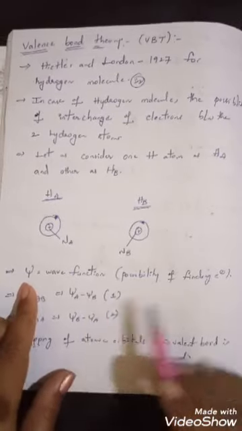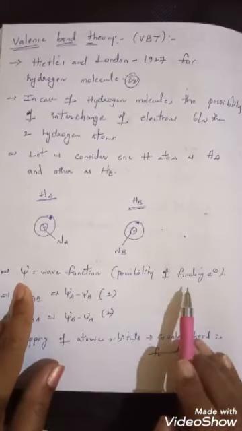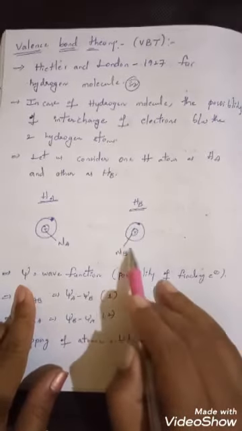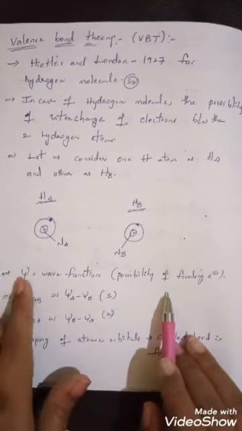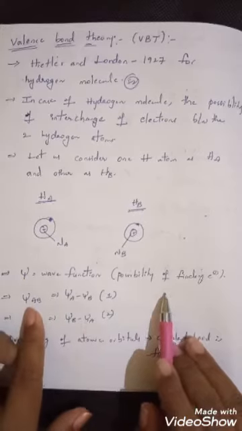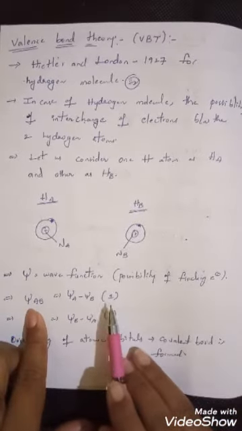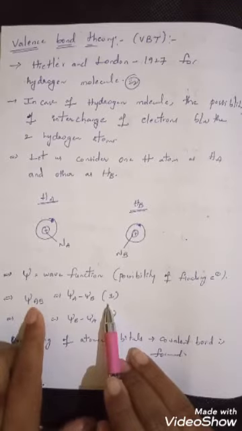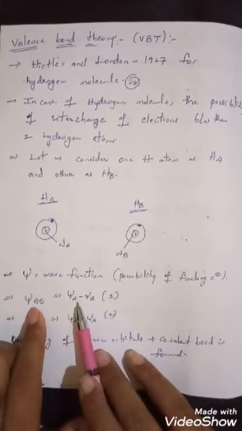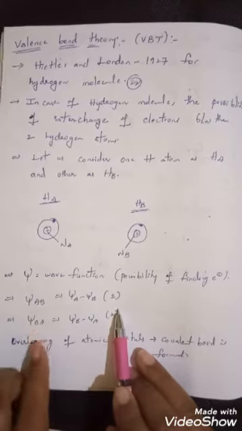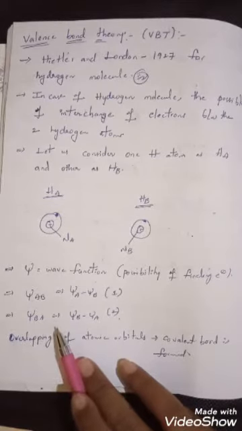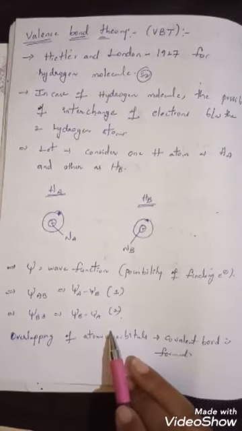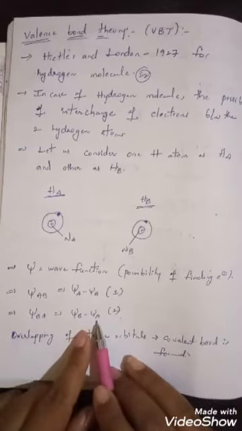Psi is the wave function, that is the probability of finding the electron. The electron is revolving in this orbit, and the possibility of finding this electron is known as its wave function, indicated by psi. So psi AB is the wave function for finding the first electron of atom A. It is equal to psi A minus psi B for the first hydrogen atom. For the second hydrogen atom, it is indicated by psi BA, which is equal to psi B minus psi A.